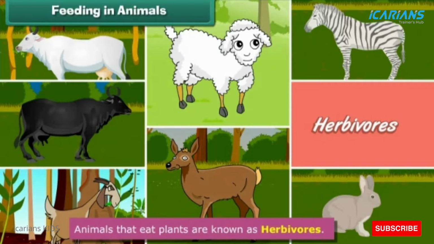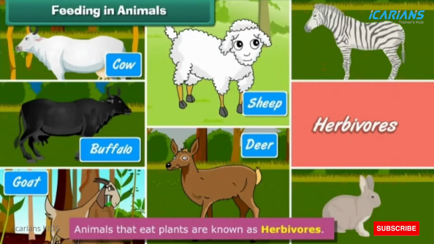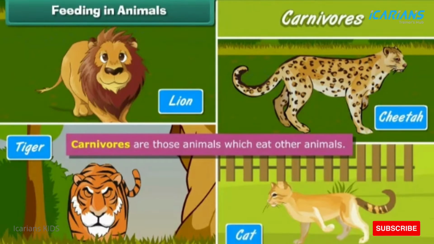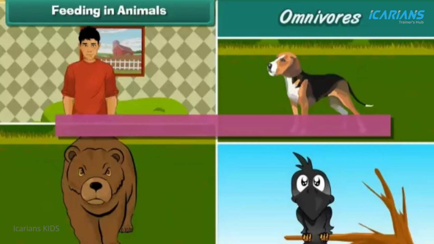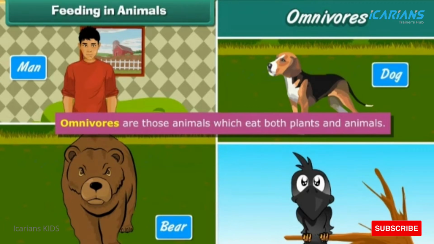Animals that eat plants are known as herbivorous. Example: cow, buffalo, goat, sheep, deer, zebra, rabbits. Likewise, carnivorous are those animals which eat other animals. Example: lion, tiger, cheetah, cat. Omnivorous are those animals which eat both plants and animals. Example: man, bears, dog, crow.